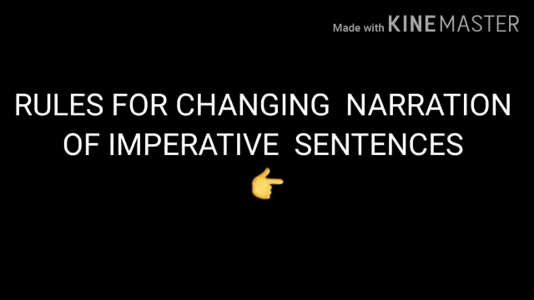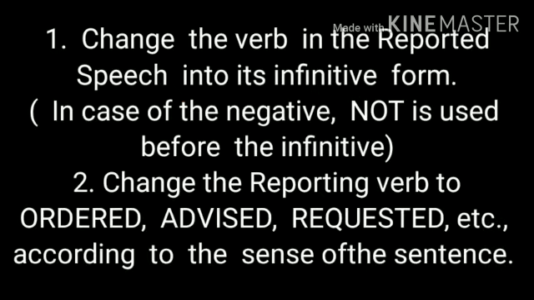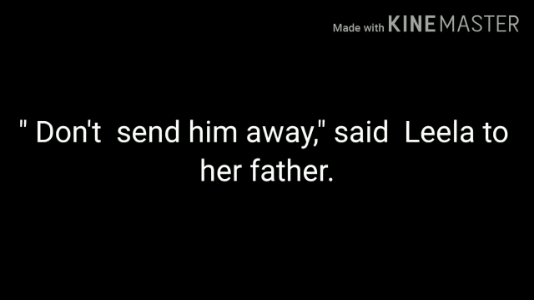When we change it to indirect speech, it becomes Mr. Sivasankar ordered Siddha to come in. If the imperative sentence is negative, not is put before the infinitive. For example, "Don't send him away," said Leela to her father, will become Leela requested her father not to send him away.